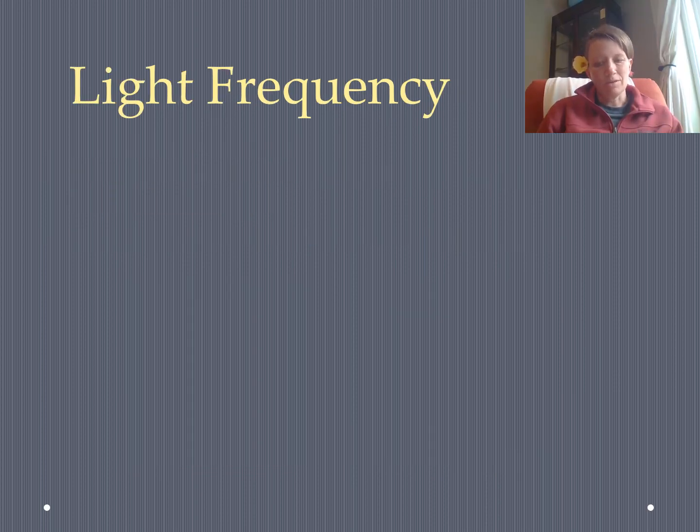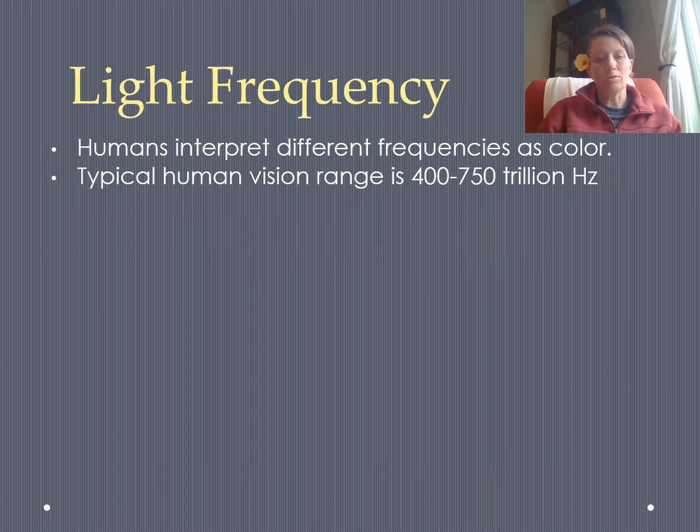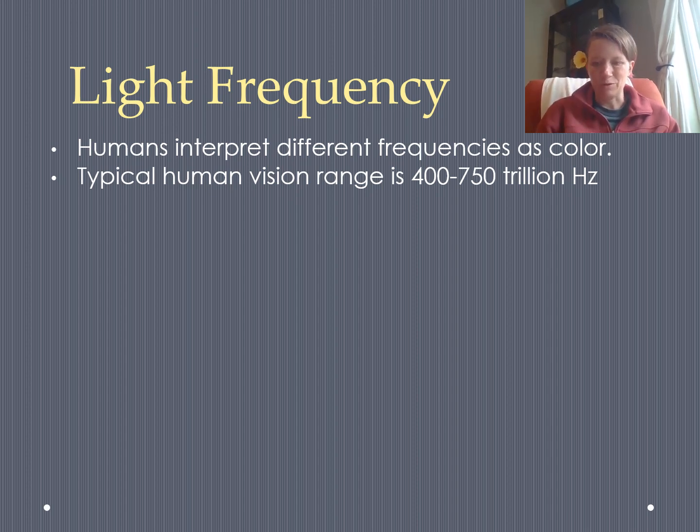Those cone cells that detect the light frequency are responsible for all of the beautiful colors in the world around us. Humans interpret different frequencies as different colors. Color is to eyes as pitch is to sound. The typical human vision range is between 400 and 750 trillion hertz. When you think about how comparatively slow the vibrations of sound are, this is an overwhelmingly fast number of jiggles per second.